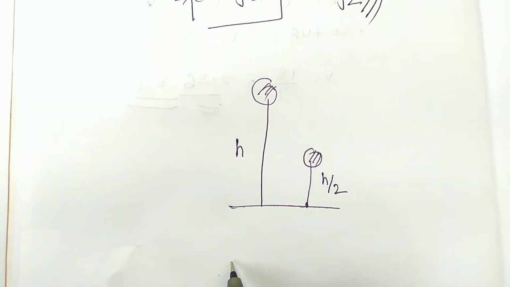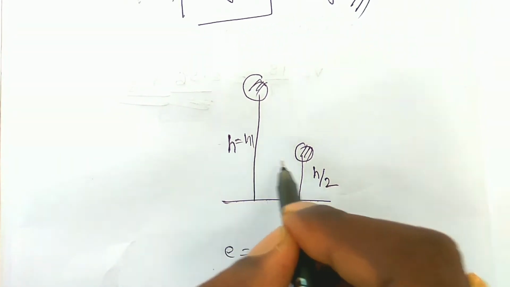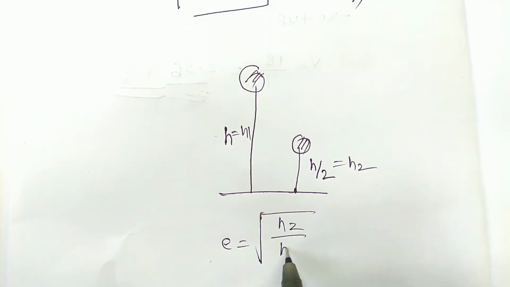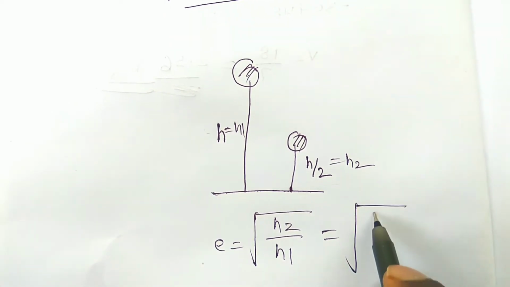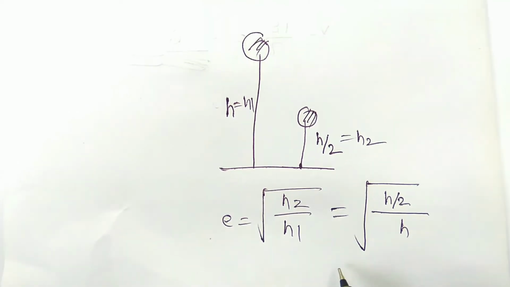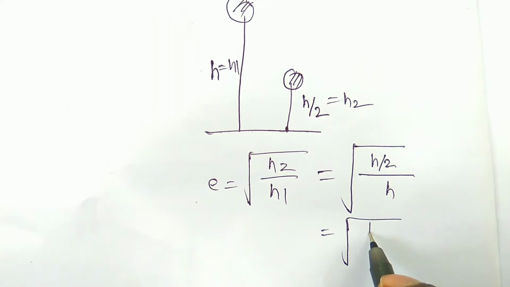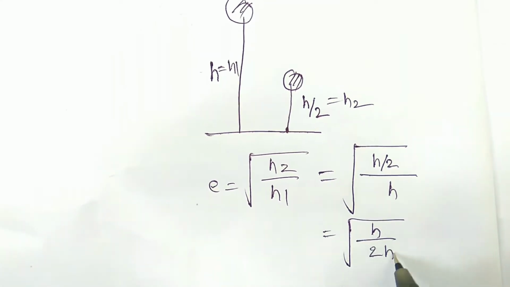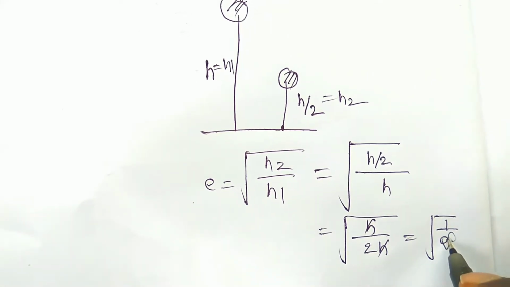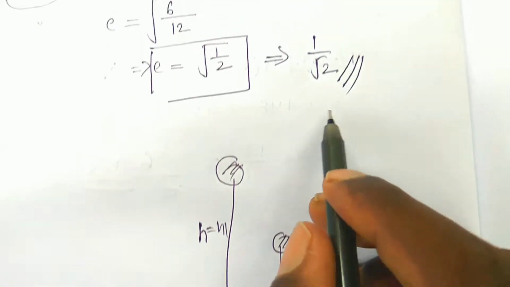So then what is the coefficient of restitution? This can be the H1 and this can be the H2. You can simply write e is equal to under root of H2 by H1, where H2 is H by 2 and H1 is H. So this is H by 2H. Then H and H will be cancelled. It is under root of 1 by 2, so this is 1 by root 2, which you have already proved here.